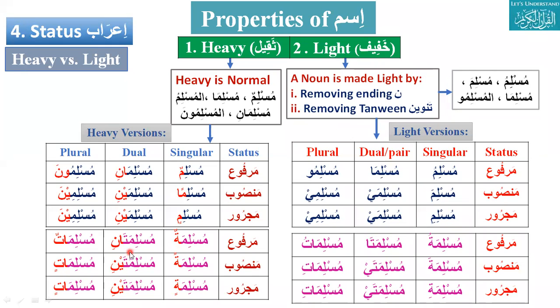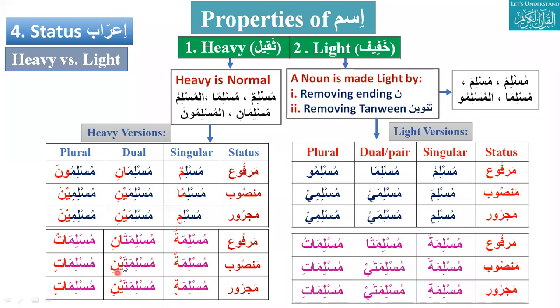Mu'minatani means two female believers, and mu'minataini also means two female believers. Just for the participants, what is the difference between mu'minatani and mu'minataini? The meaning is the same.